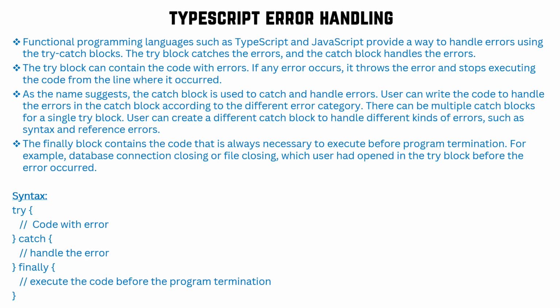Now we'll discuss error handling. What is an error? Sometimes in a script there might be an error. So what is the problem with the error? The main problem is that in case there is an error, your script will stop the execution on that line, and the remaining lines of code will not be executed. That's the problem.